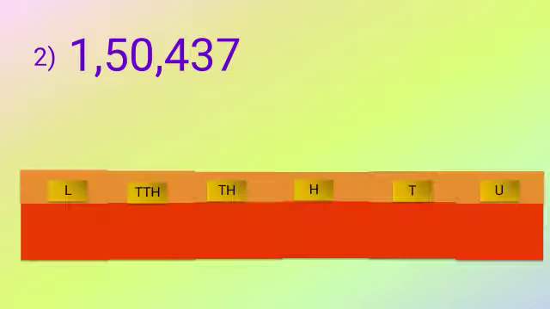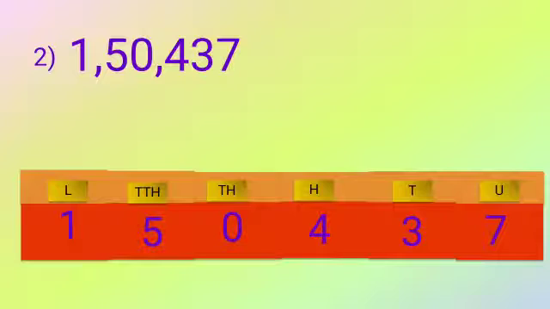Next example, a table with all the place values. Then 7, next is 3, 4, 0, 5, 1. As you now know the importance of this comma to separate the place values: 1 comma, that means lakh. Then 50 indicates the thousand place. Then 437 indicates the hundred, ten and unit.